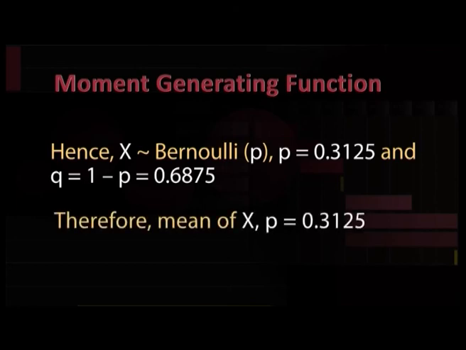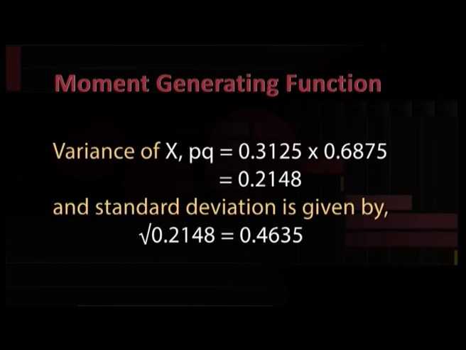Therefore, mean of x, which is p, is equal to 0.3125. Variance of x, pq, is 0.3125 into 0.6875, which is equal to 0.2148. And the standard deviation is given by the root of 0.2148, which is 0.4635.